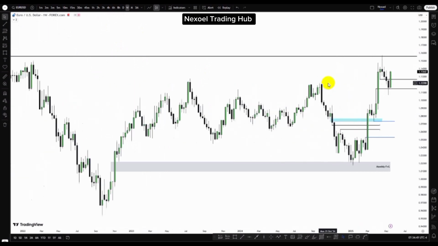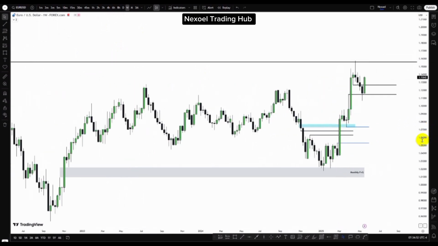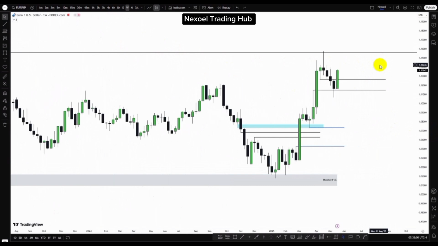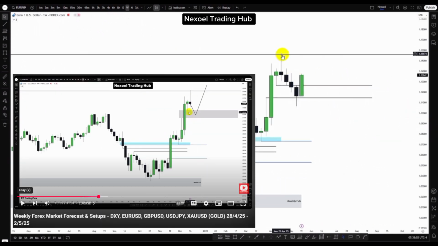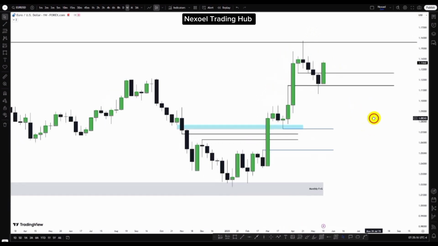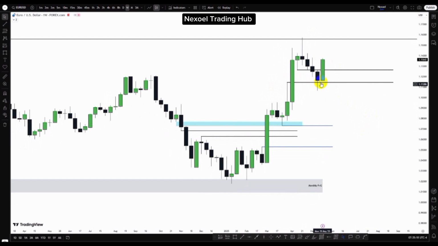So here in the weekly time frame, last 3 weeks when we had price traded into our institutional order flow here, after taking the relatively equal highs we had here, the buy side liquidity, I told us to expect bearishness to the downside into this weekly bullish fair value gap, and we can see our words bullish continuation to the upside, aiming at seeing how price again will further take out this high. But for last week, I was expecting the possibility that price may trade more lower, more bearish to the downside to this key level, the open close price of those candles, and then we have the bullishness to the upside.